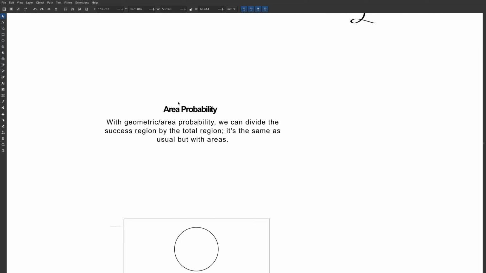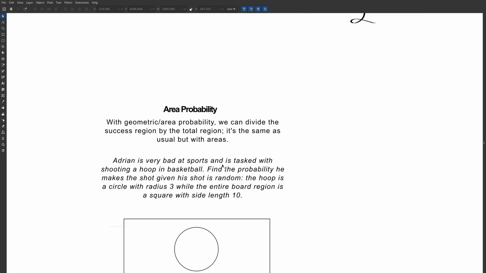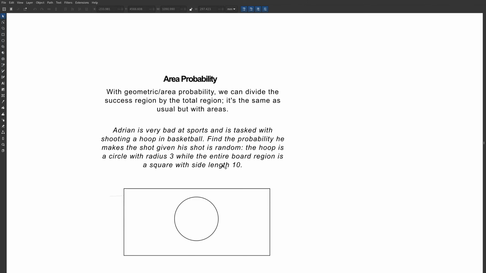So this is with geometry, but instead of counting, we're going to be finding areas and dividing success area by total area. Okay, so let's do this one. Adrian is very bad at sports and is tasked with shooting a hoop in basketball. Find the probability he makes the shot given his shot is random in this area, and the hoop is a circle with radius 3, while the entire board region is a square with side length 10. Okay, so I realize this is not a square. Let me fix that. There we go.